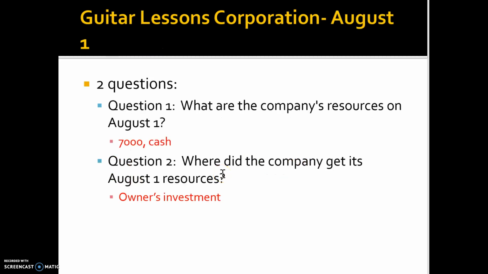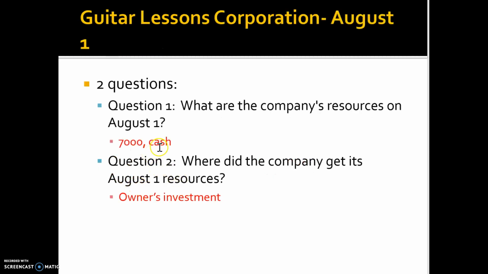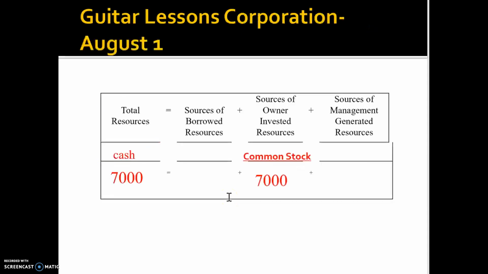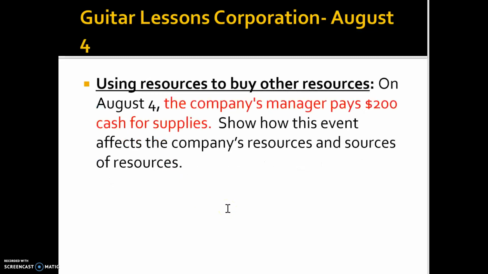So this transaction, actually, the things that we just recorded answered two questions. Question one, what are the company's resources on August 1st? Obviously, the total resources is 7,000, and it's in the form of cash. And question two is, where did the company get its money from? You look at the right side of your equation, you see you get the money from the owner's invested resources, right? So the answer is that it's from the owner's investment.